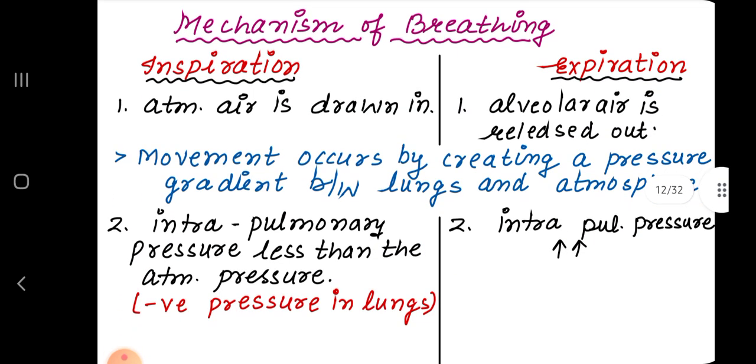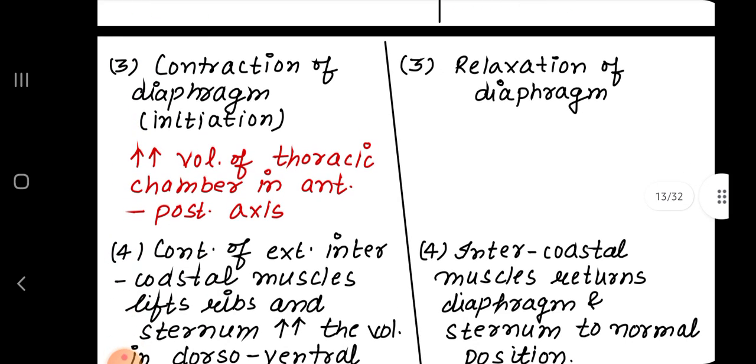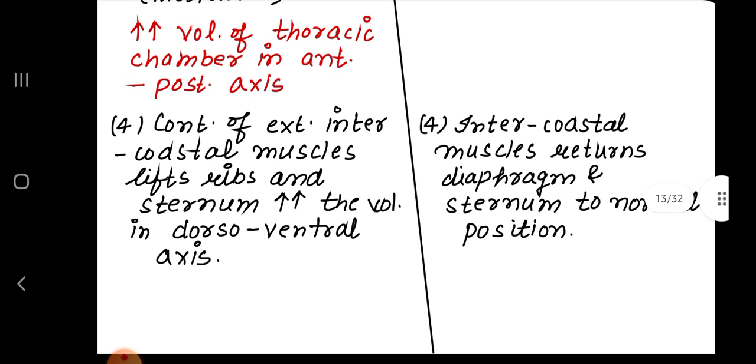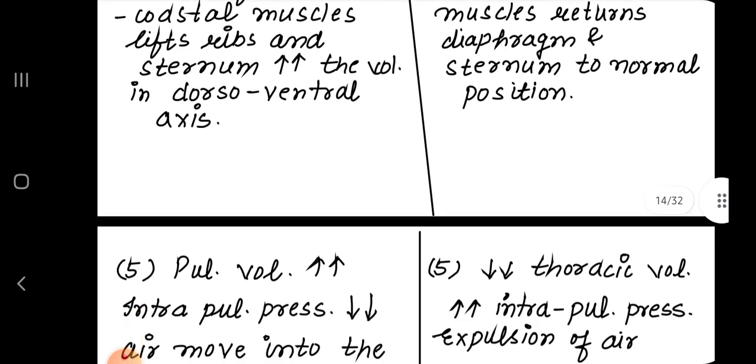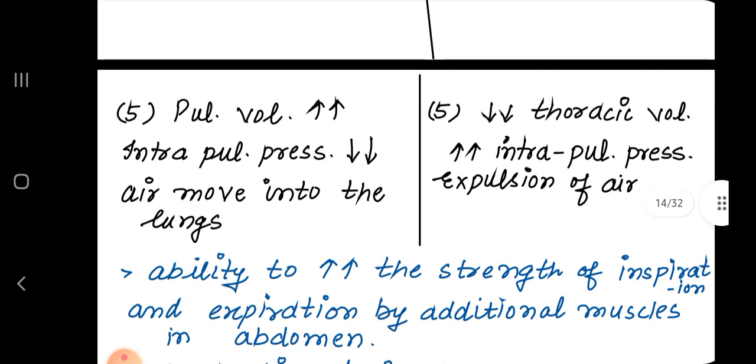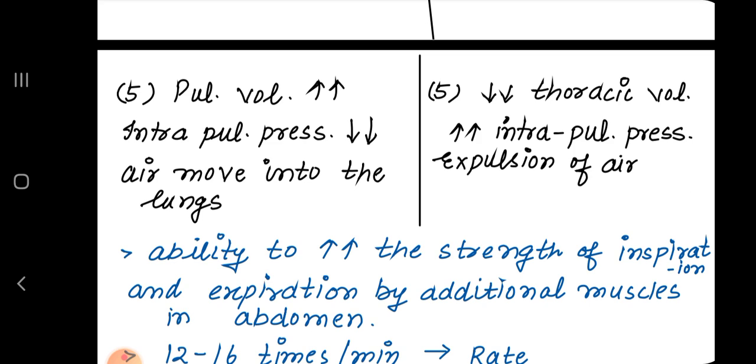Mechanism of breathing: inspiration and expiration. In inspiration, atmospheric air is drawn in; movement of air occurs by creating a pressure gradient between lungs and atmosphere. Intrapulmonary pressure is less than the atmospheric pressure, a negative pressure in the lungs. Then contraction of the diaphragm, and contraction of external intercostal muscles lifts the ribs and sternum upward, increasing the volume in the dorsoventral axis. Pulmonary volume increases and intrapulmonary pressure decreases.